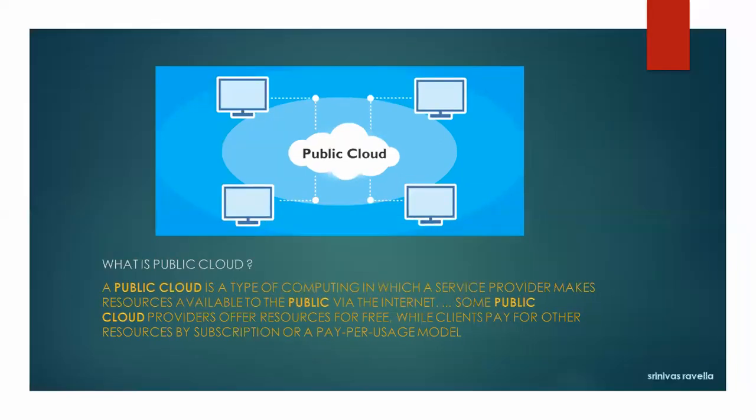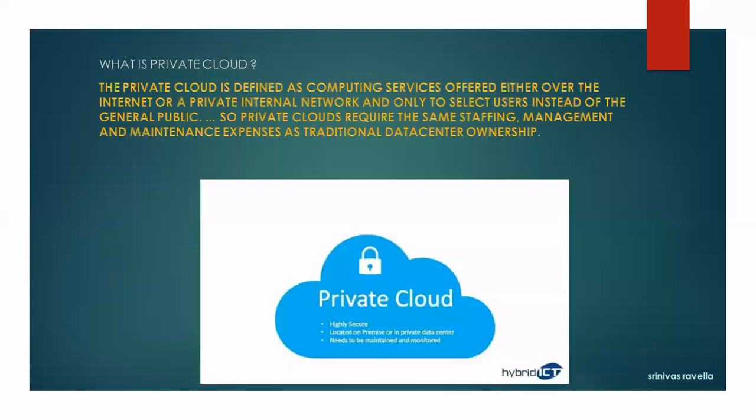Private cloud. A private cloud is defined as computing services offered either over the internet or a private internal network. For example, Infosys.com, Microsoft.com, they have their internal confidential servers. Maybe they are running on a cloud environment, or they have to manage some very confidential servers internally. So it is a private internal network, only for selected users instead of the general public. Only Infosys employees can access those servers. Only Microsoft employees can access those servers.